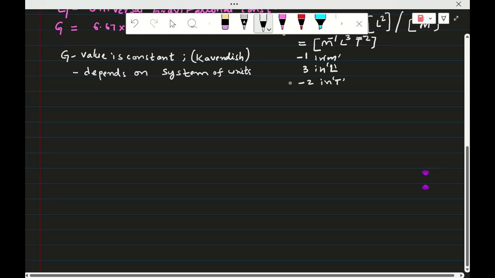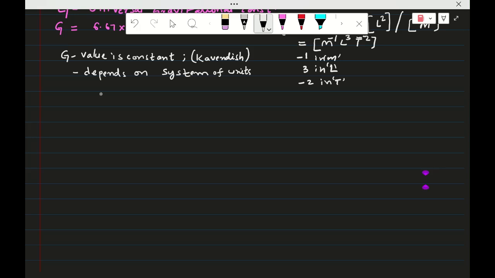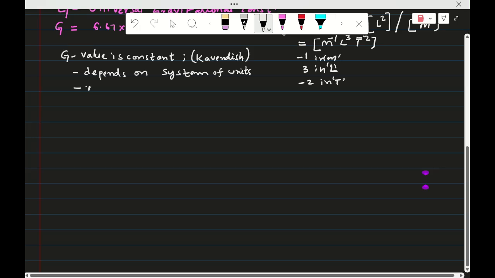If units change, for example to SI units, the value will change, that means the power alone changes. And it is independent of the medium. So this is about G.